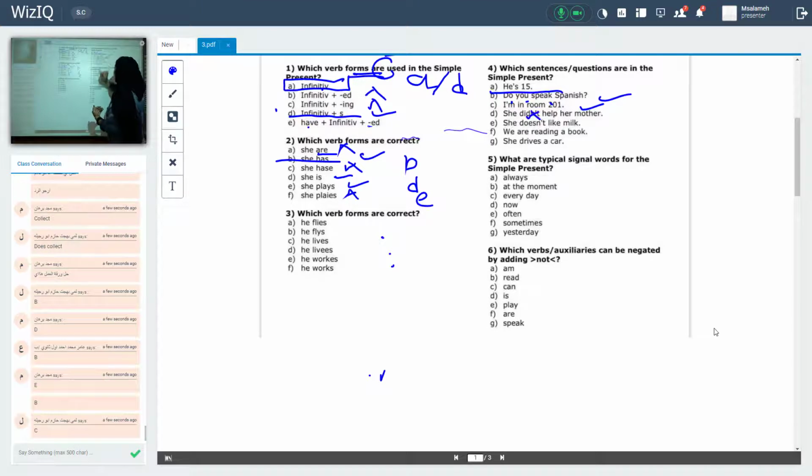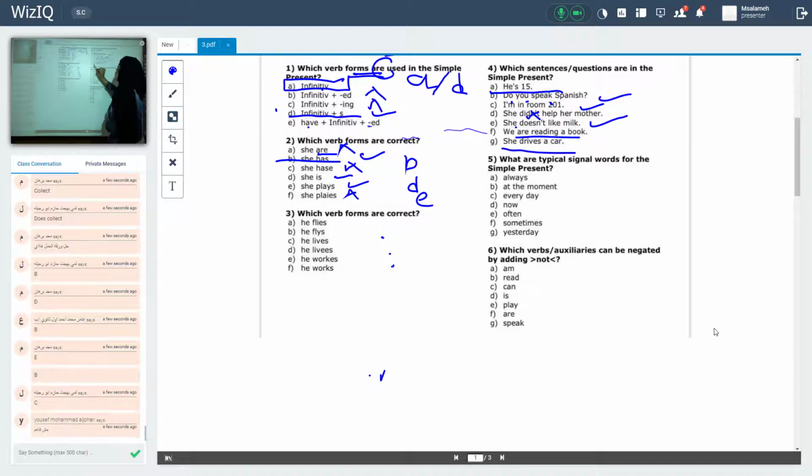She didn't, no. Did is for what? For past tense. She doesn't like milk. Yes, it's the right answer. We are reading, for continuous tense, for progressive tense. She drives a car. Yes. She, verb s or es. Here we have es. So it's what?